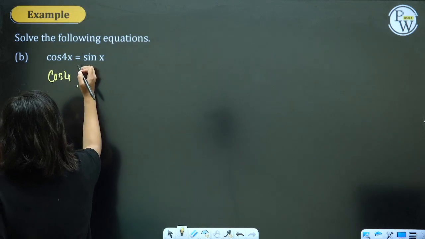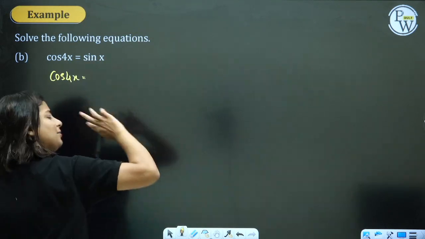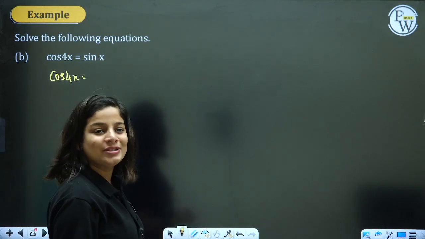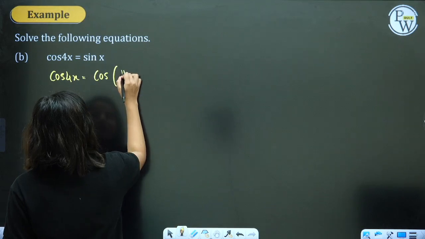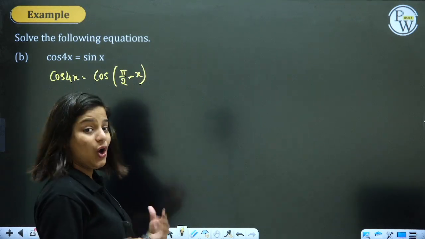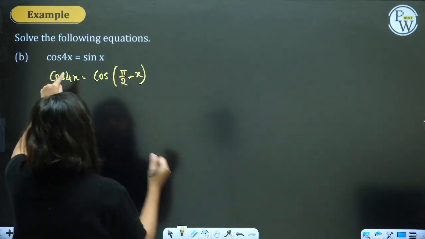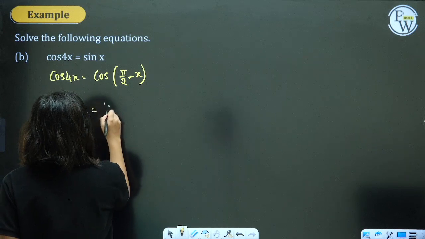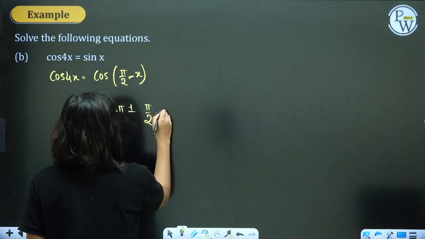If it is cos on the left side and sin on the right side, we all know sin can be any day converted into cos using allied angle property. So sin x can be written as cos of 90 minus x. Oh, whoa! Cos theta equal to cos alpha. Theta will be equal to 2n pi plus or minus alpha.